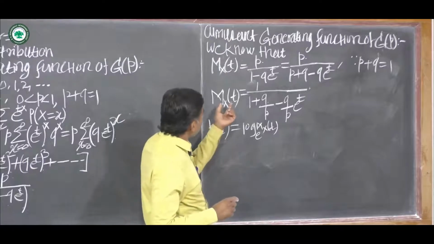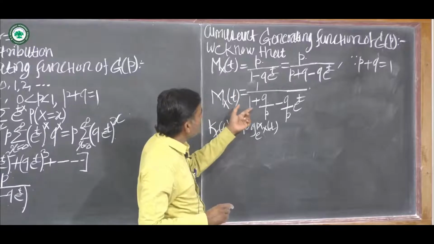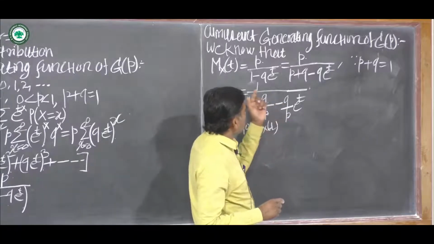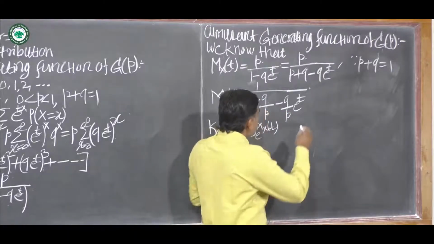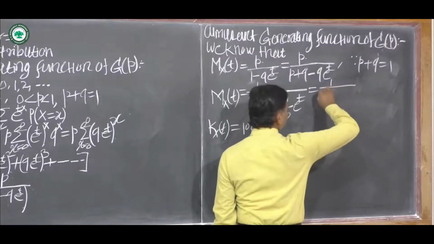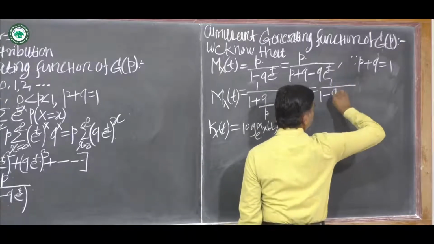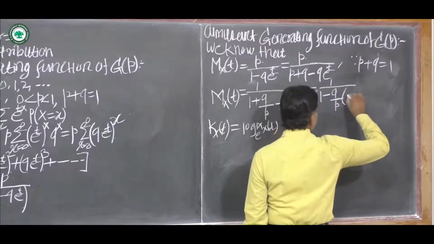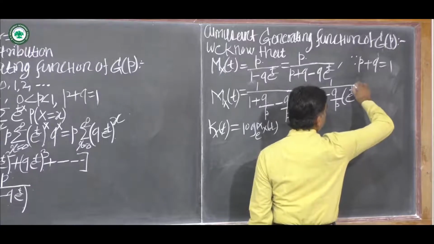Then we know that the moment generating function of geometric distribution is 1 upon 1 plus Q by P minus Q upon P into e raised to t. Okay, this can also be written as 1 upon 1 minus Q upon P into in bracket e raised to t minus 1.